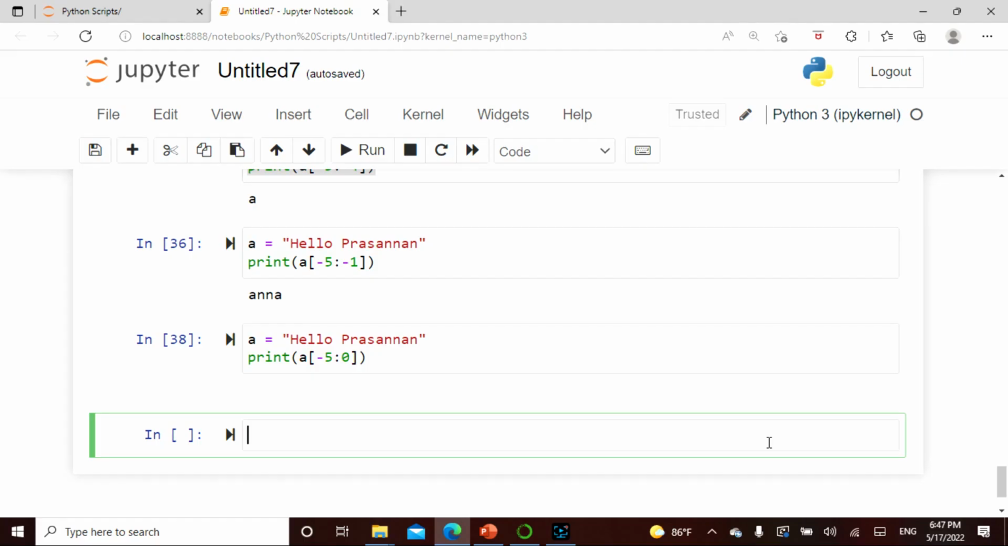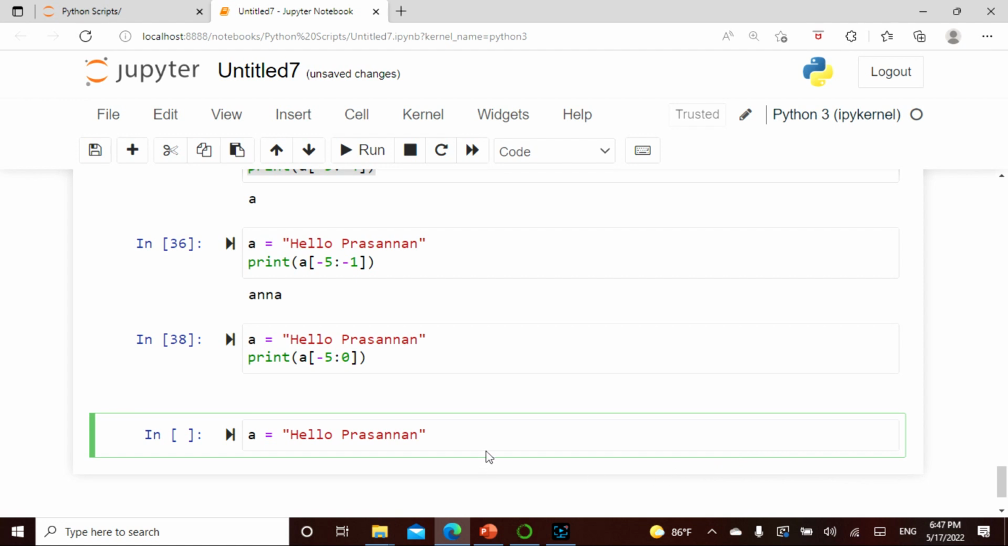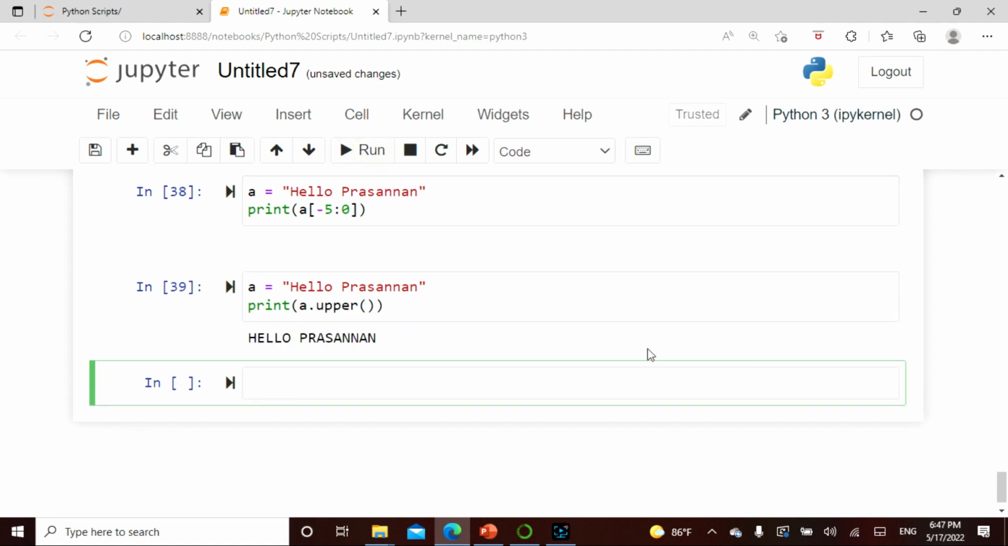So friends, let's see modifying the string. Let's take this same thing, "hello president". Then I say print a.upper() and run it. See, the entire thing got changed to all caps. So upper is all caps, lower is lowercase.